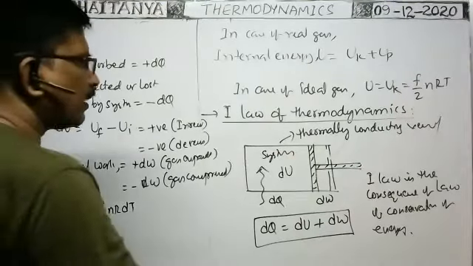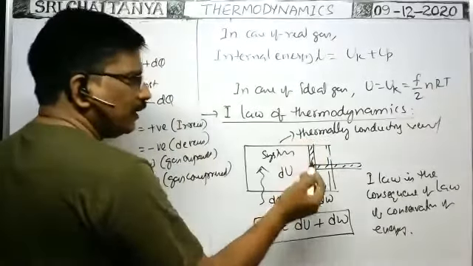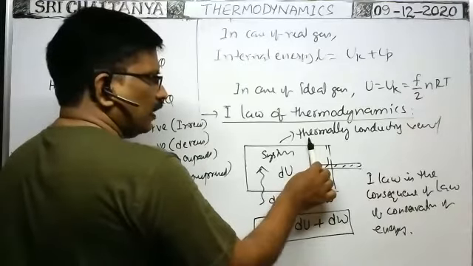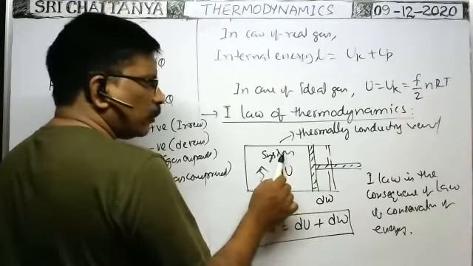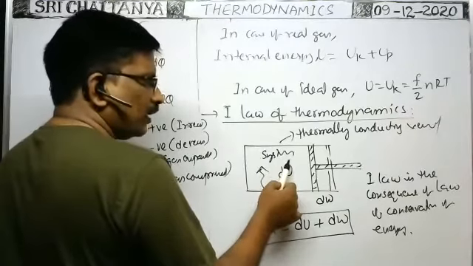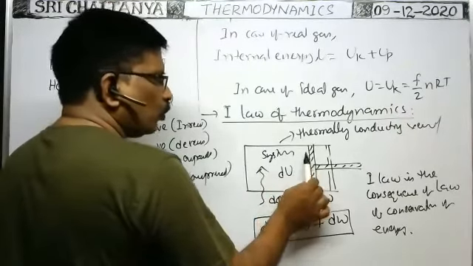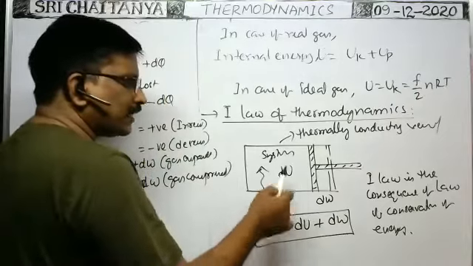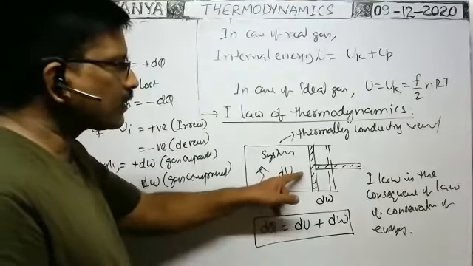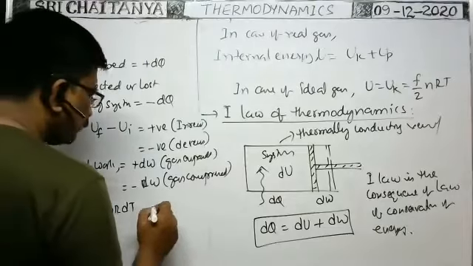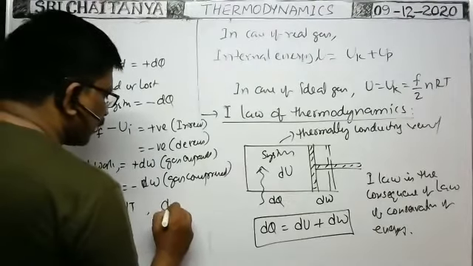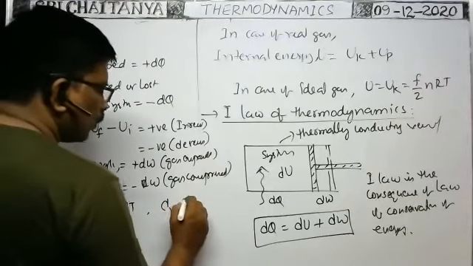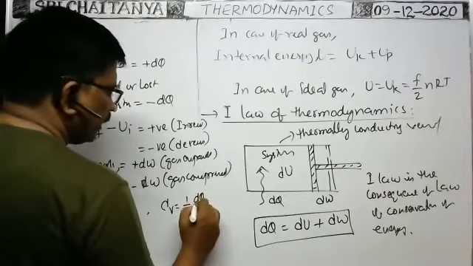Okay. Suppose at constant volume, listen carefully. At constant volume means even though the heat energy is supplied, the piston is fixed. Even the internal kinetic energy of the molecules or gas atoms increases. Even pressure increases as the piston is fixed. No external work is done. And no work is done, at that time the heat energy supplied is equal to increase in internal energy only. At constant volume, the amount of heat energy supplied to raise the temperature of the given gas by 1 degree is called molar specific heat at constant volume. So 1 by n into dQ by dT.